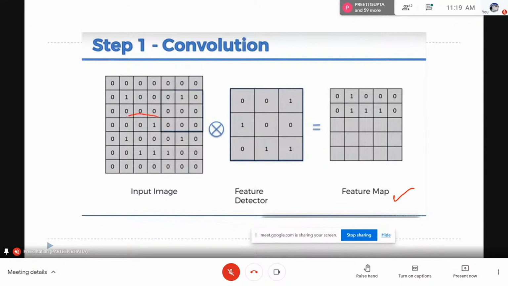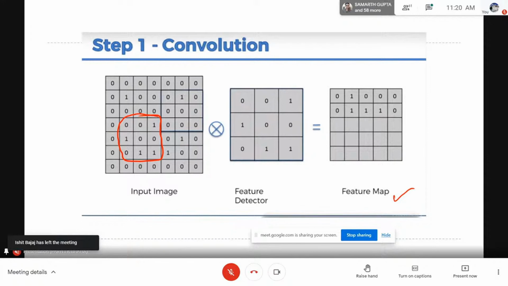further. Excuse me, sir. Yeah, please. Sir, the feature detector or the filter that you have used, is it selected randomly? Yeah, good question. Of course, this feature detector is selected randomly by my convolutional neural network, and it is automatically tuned. During forward and backward learning of the model, it automatically tunes to optimize. So yes, the model actually selected it randomly, and we have no human control over this.